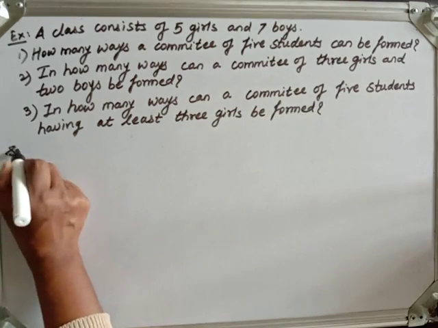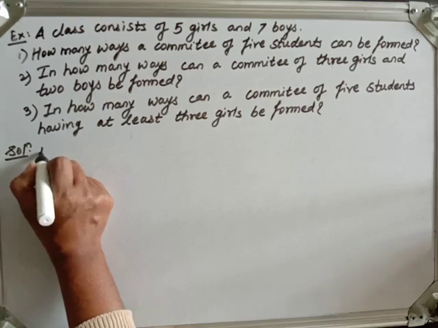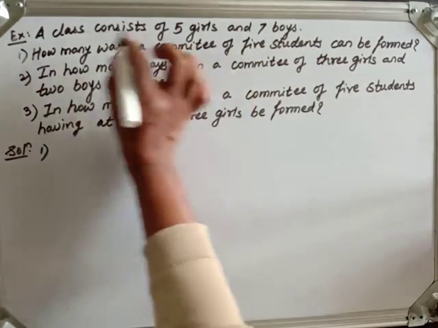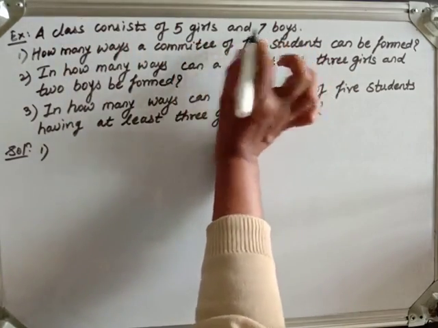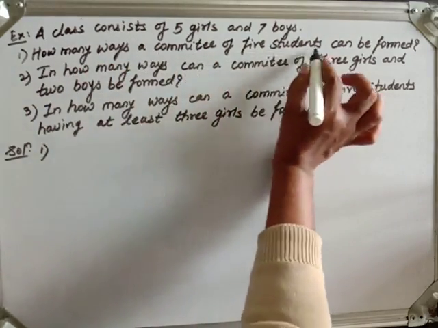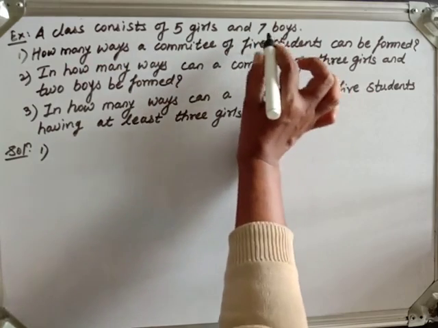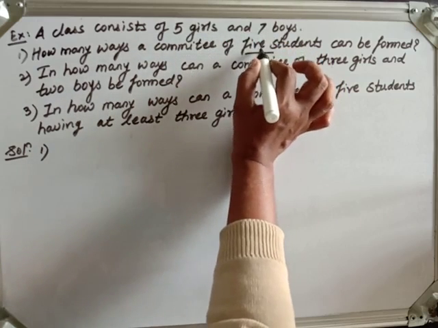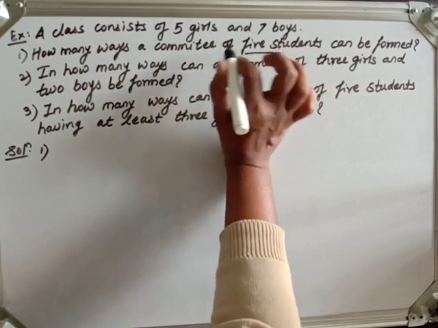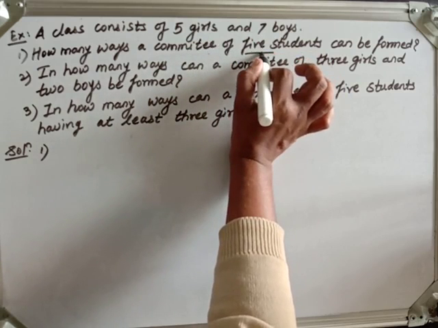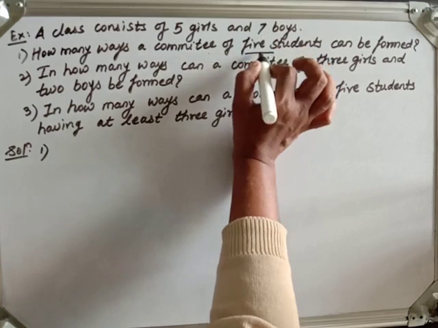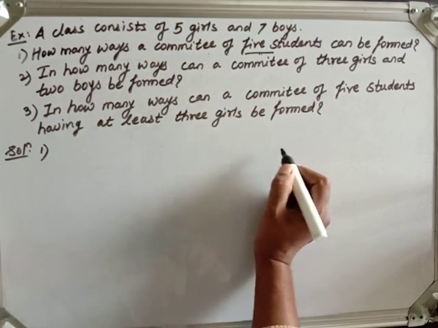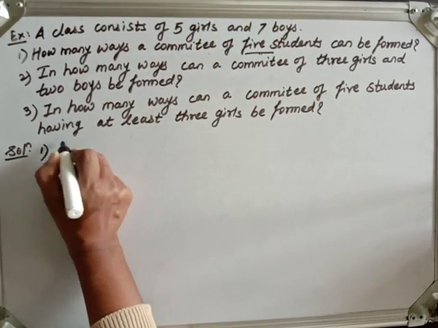So now the solution for this one, let us see. The first one: there are a total of 5 girls and 7 boys in the class. So total students are how many? 12. So in how many ways can a committee of 5 students be formed? Total students are 12. There is no condition to choose these 5 students out of these 12 students. So we have to select 5 students from these 12 students. So the answer of the first one is very easy.